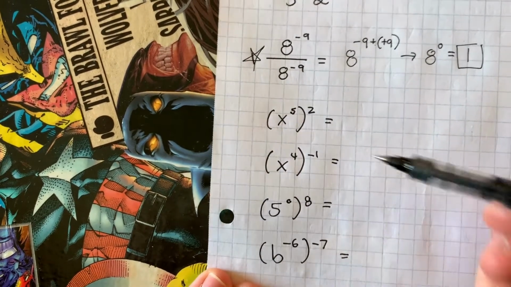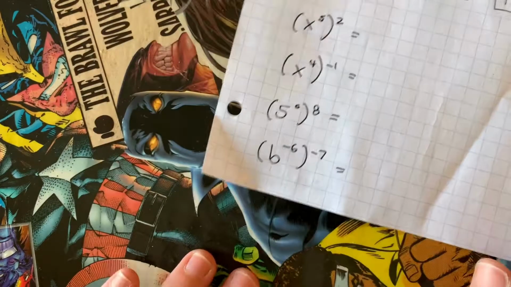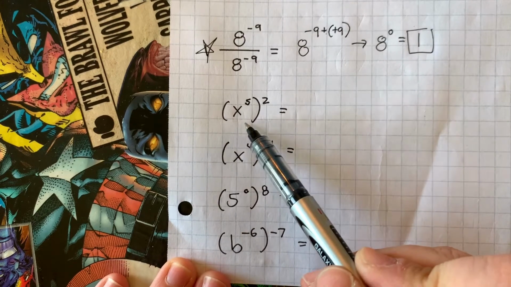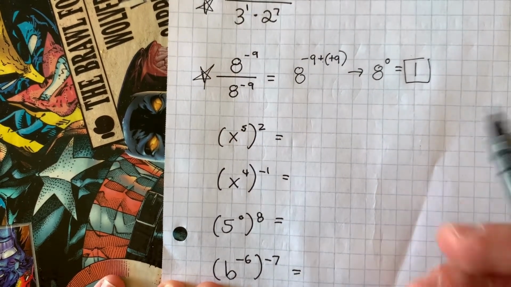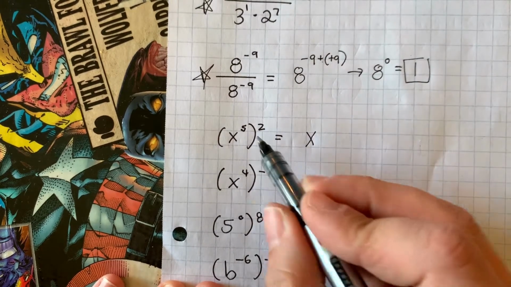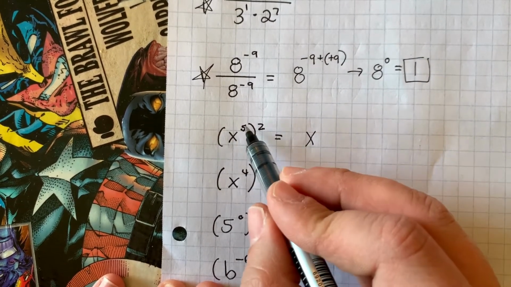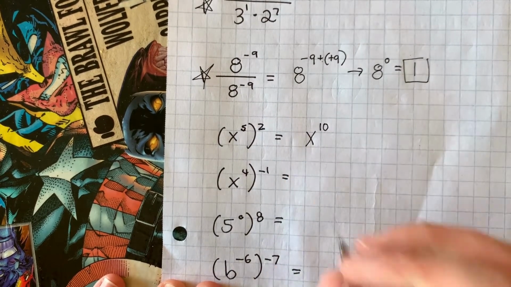All right, the final thing. We are there. Look at that. There's no more pages after this. You've come a long way. All right, taking a power to a power. For this property of exponents, what you do is you multiply your powers. So x to the 5 times 2 is x to the 10th power.